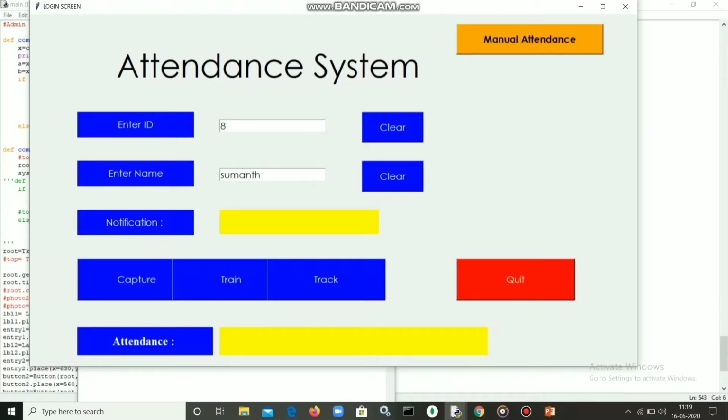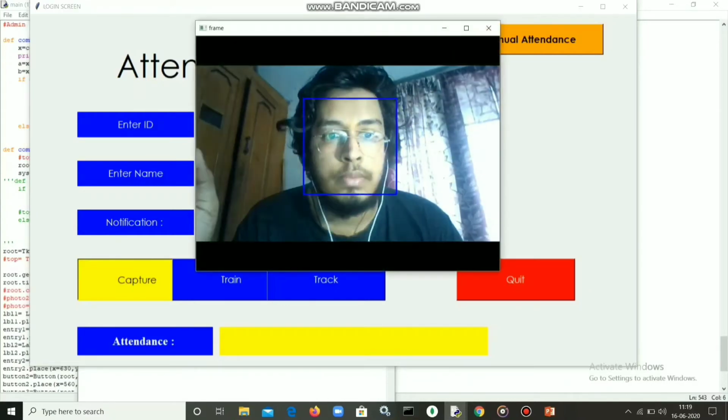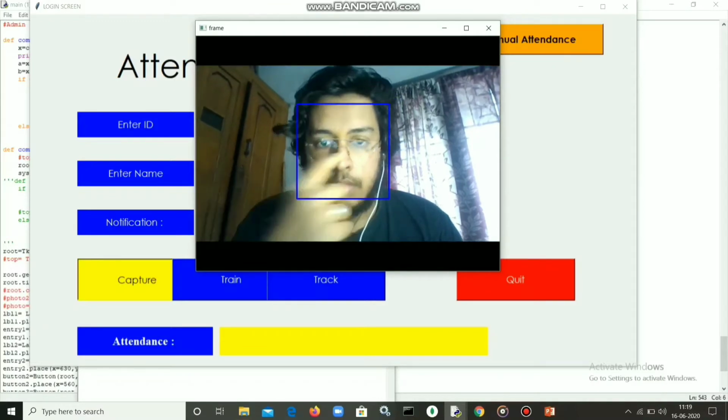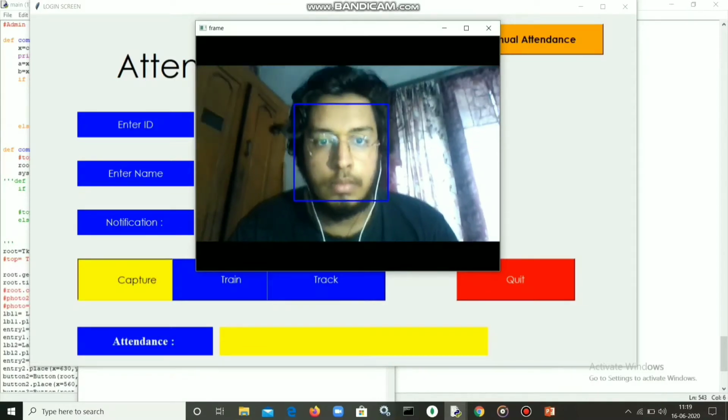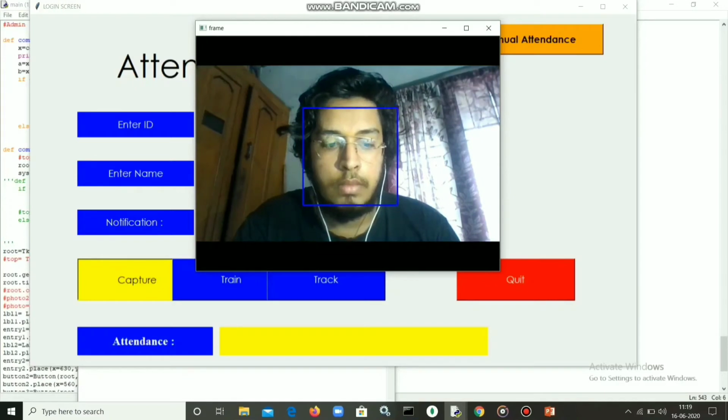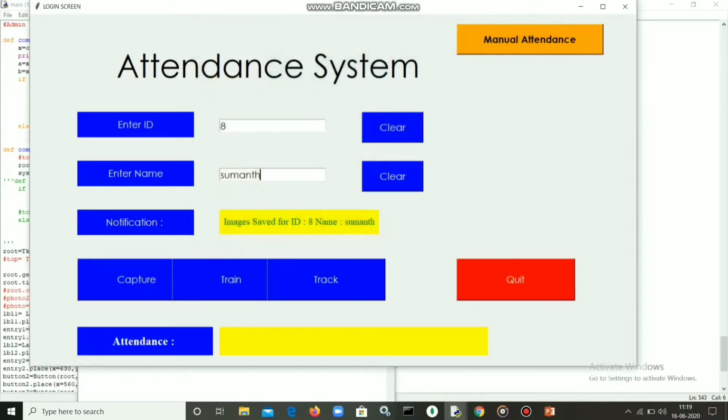And the name. When we click on capture, the camera will open and take images. Basically it takes nearly 50 to 60 images. If we increase the number of input images, more accurate results will appear.